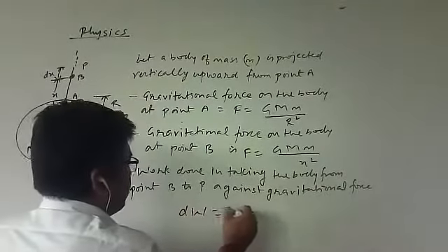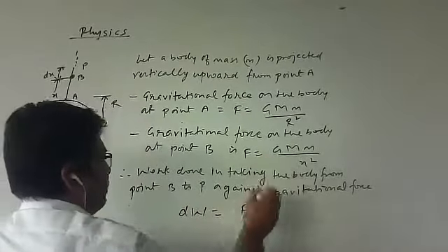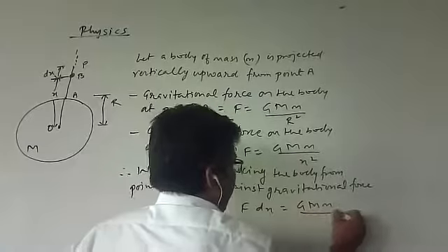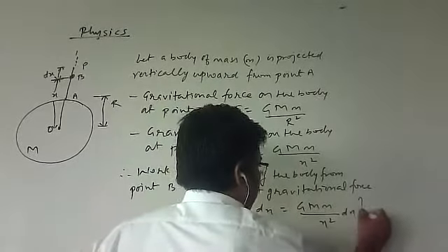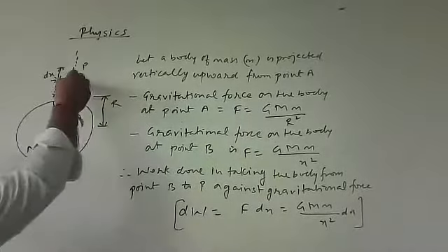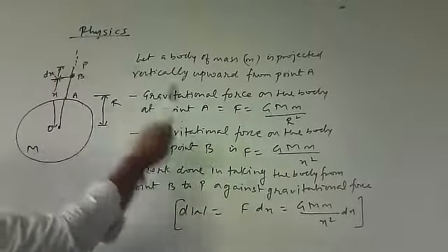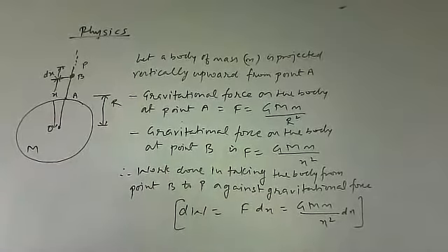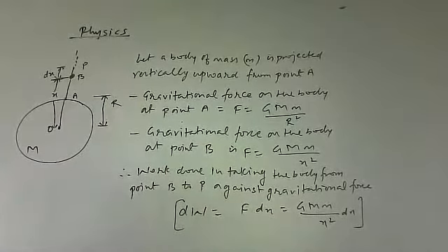I have to apply a similar force, so I will write F dx. That means my expression will be GMm by x square dx. This is the amount of work done to transfer the object of mass m from point B to point P, having the distance dx. Okay, next point. Now, thus total work done.